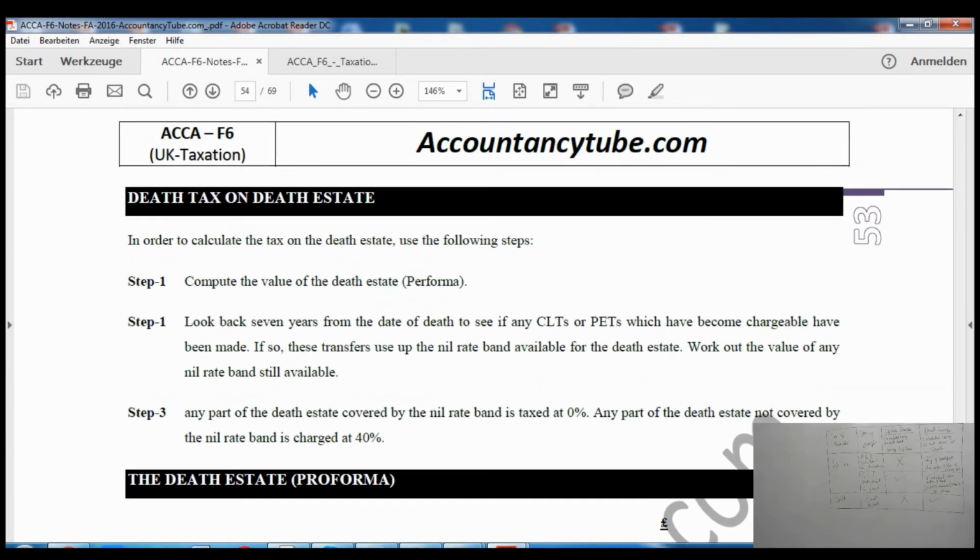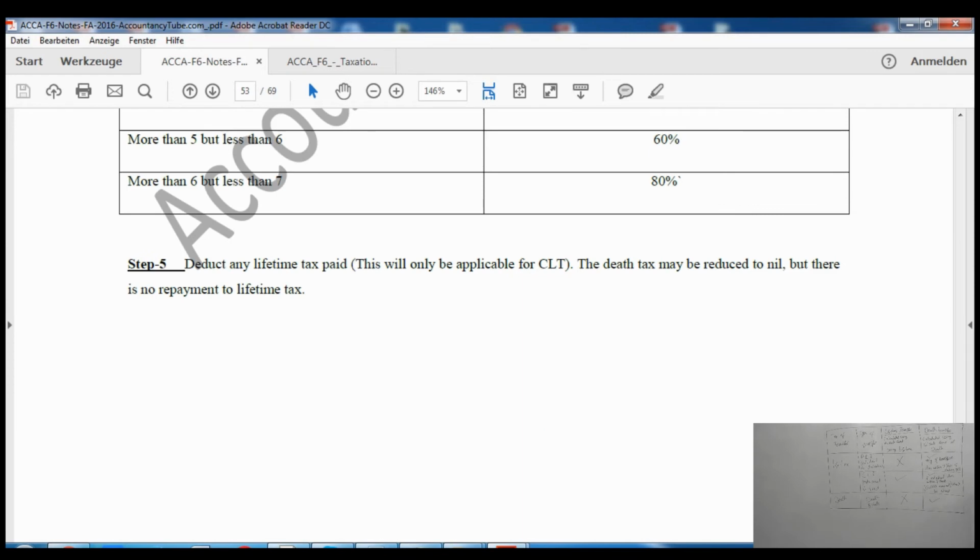Another thing as well, it says deduct any lifetime tax paid. This will only be applicable to CLTs because there is no lifetime tax for PETs anyway. So that's why it's applicable only for CLTs.